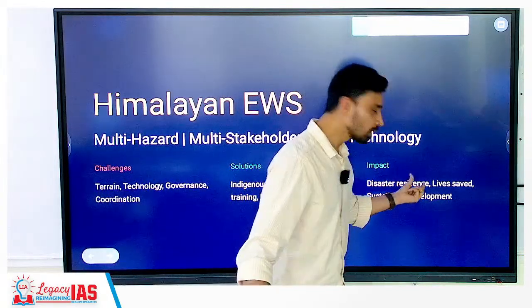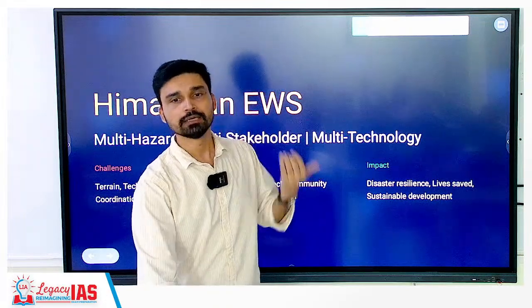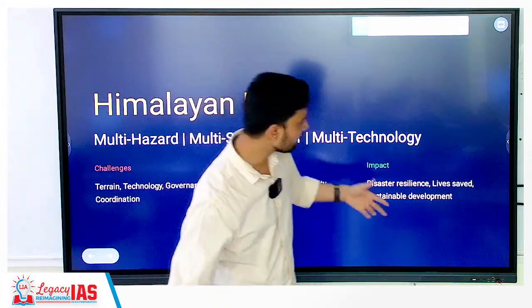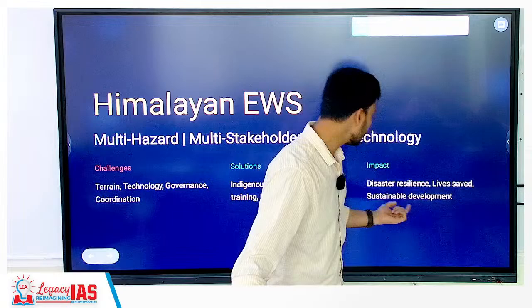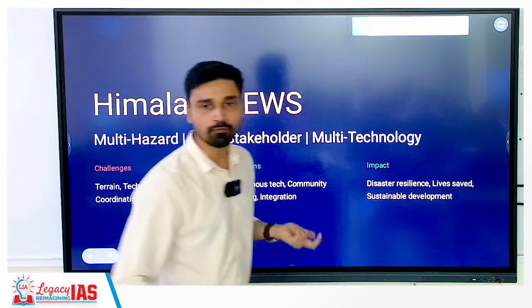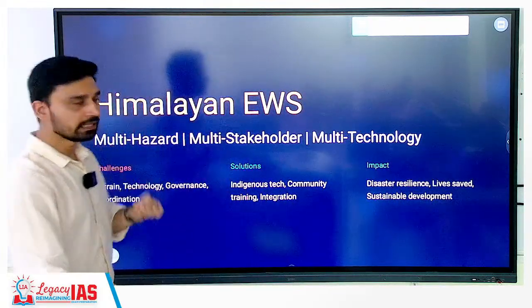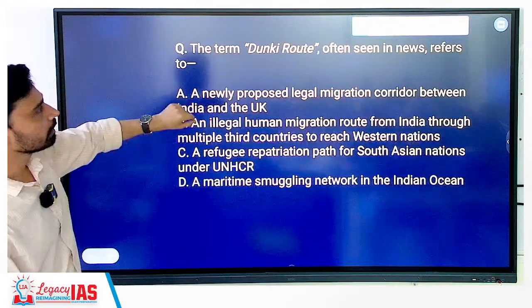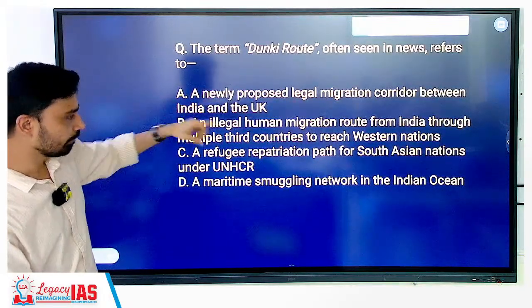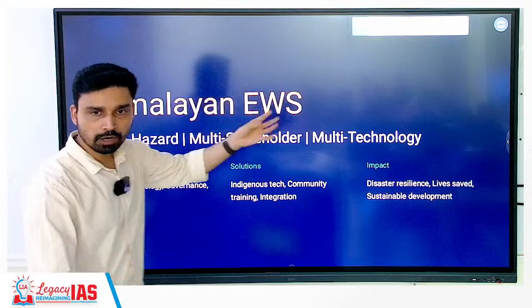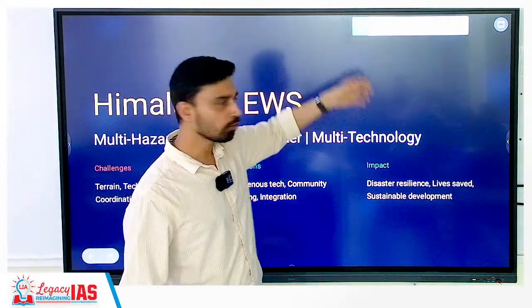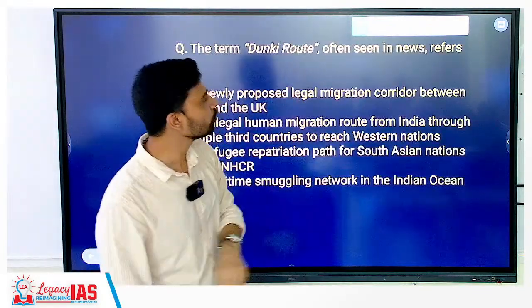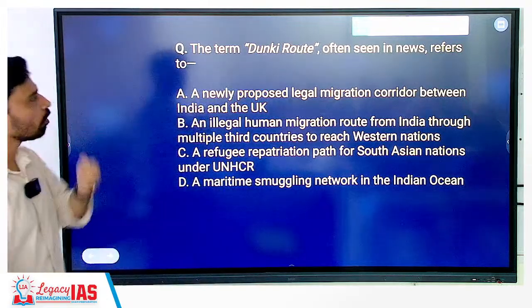Impact will be what? Again here we have to focus on resilience, resilience of people against disaster by saving the number of lives and by also focusing upon sustainable development. We should not give approval for developing resorts, restaurants or hotels in disaster prone areas. There should be a clear accountability for that, right?